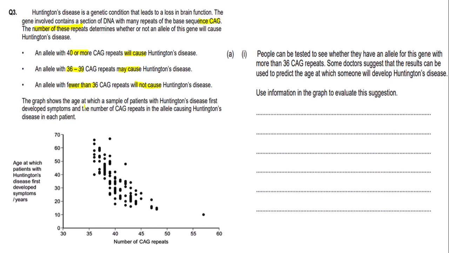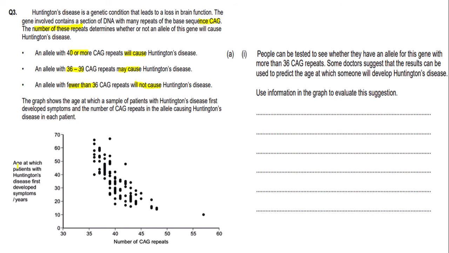The graph shows the age at which a sample of patients with Huntington's disease first develop symptoms and the number of CAG repeats in the allele causing Huntington's disease in each patient. So here is sometimes what we call a dot plot or dot graph. So on the x-axis we have the number of CAG repeats.